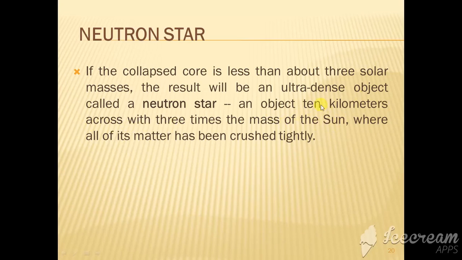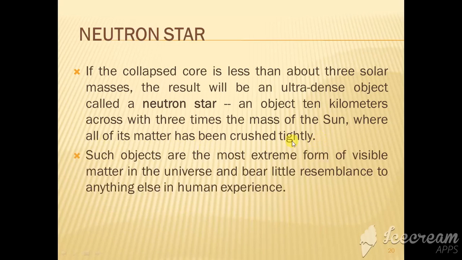Within 10 kilometers radius of the neutron star, the mass is 3 times the solar mass, where all of its matter has been crushed tightly. So you cannot even imagine the density of neutron stars. Such objects are the most extreme form of visible matter in the universe, and bear little resemblance to anything else in human experience.